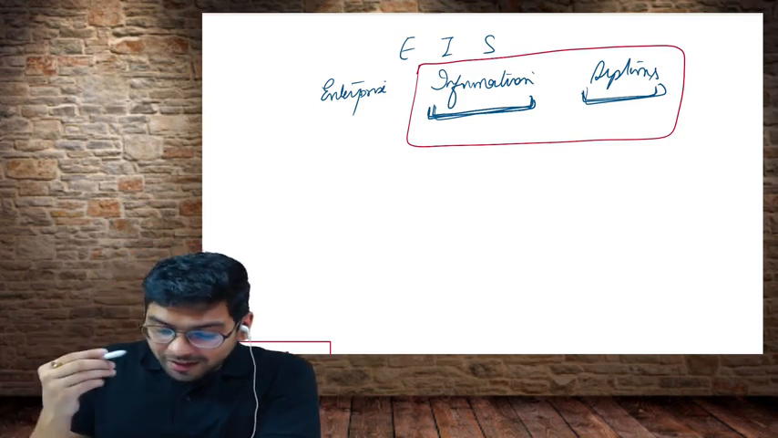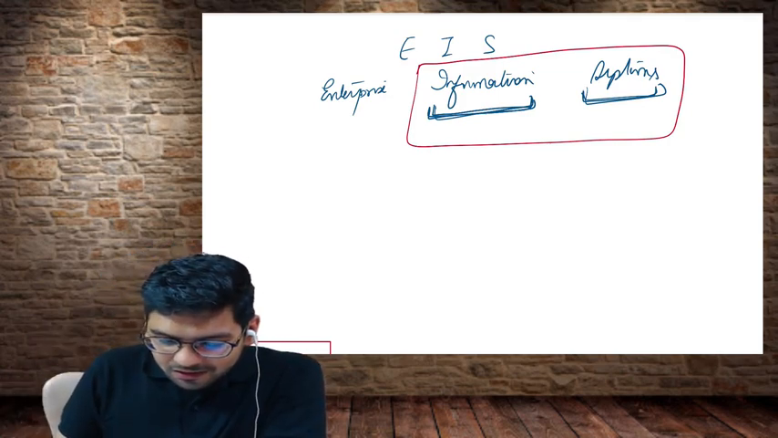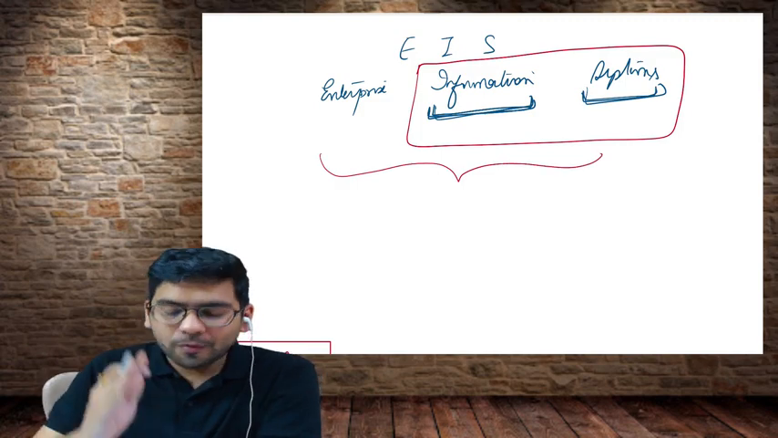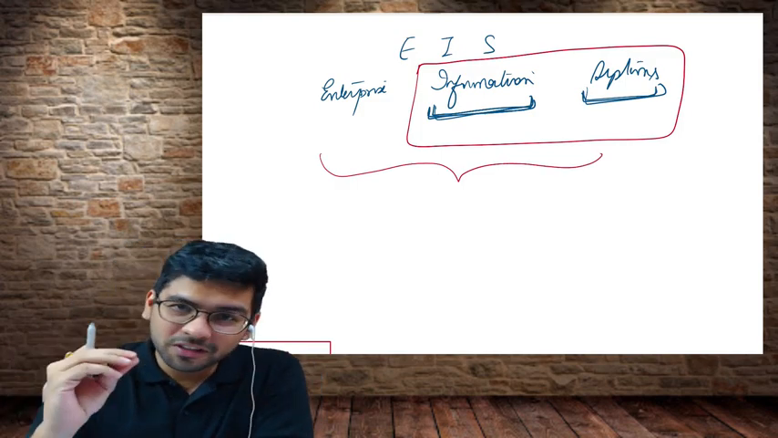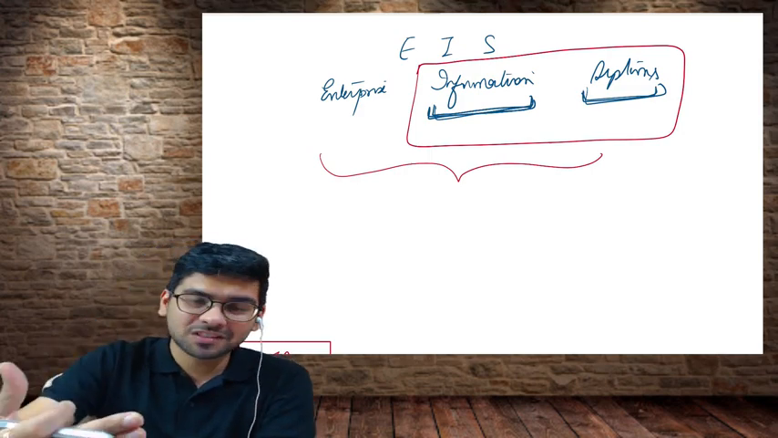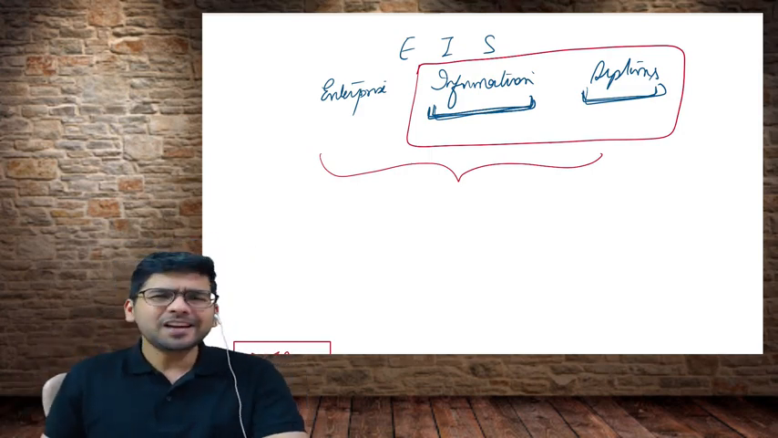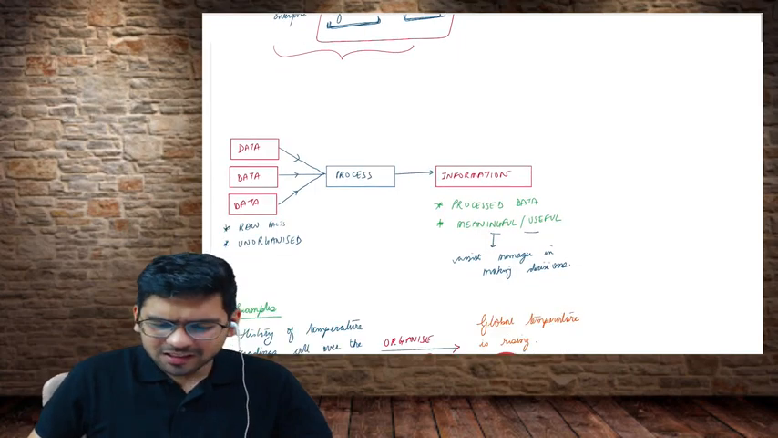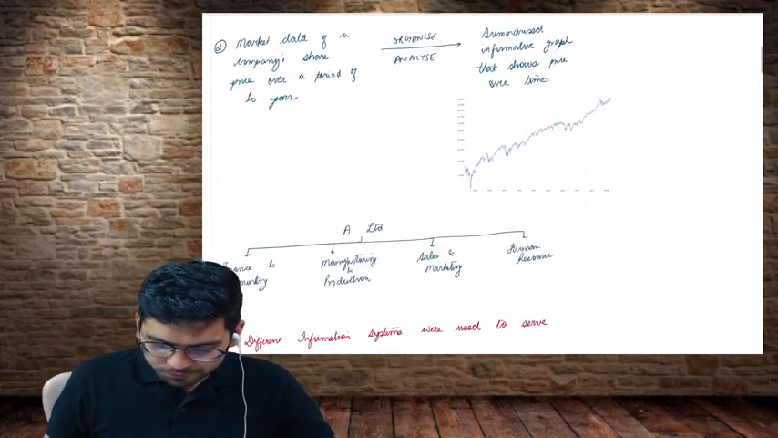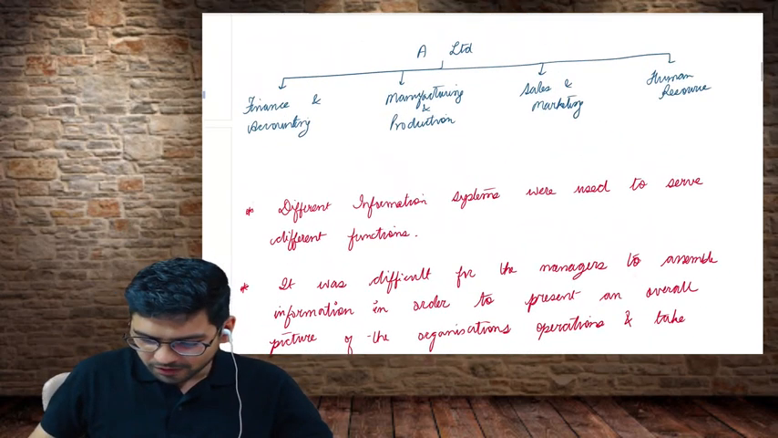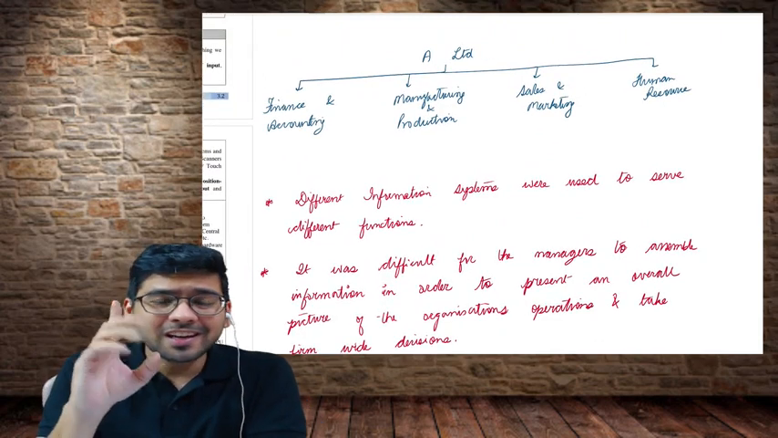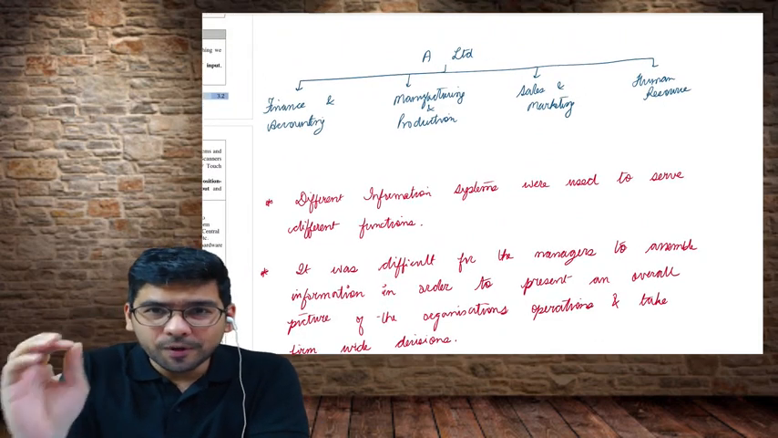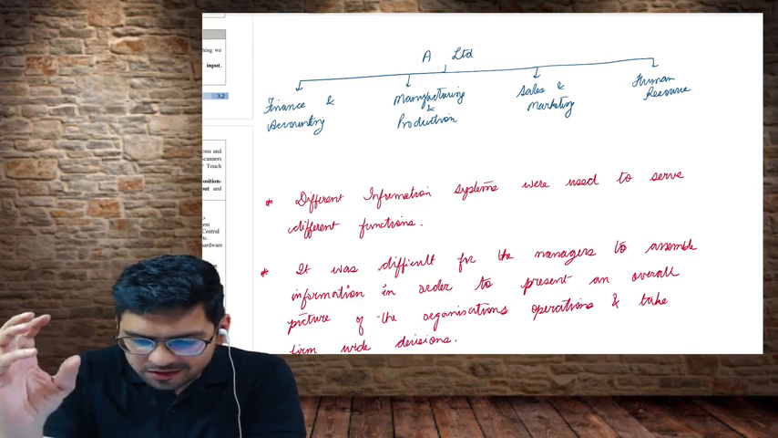Now, let us try and understand the three words together. Enterprise information system. What is enterprise information system? We are going to cover this now. But before I take up this particular aspect, I need to discuss a case with you. So yes, we have a scenario here. If you can see, there is a company here, A Limited.